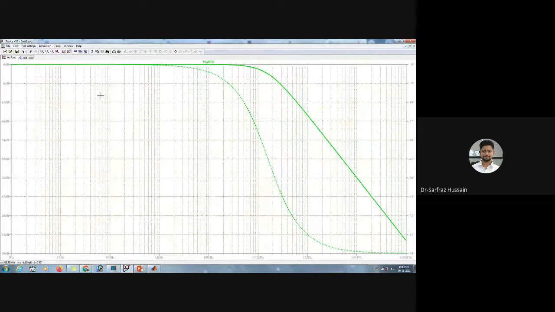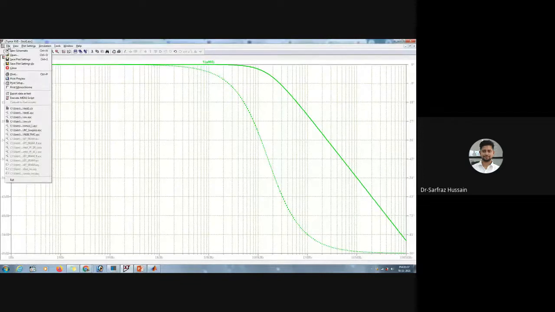Suppose I got this particular graph. Now I want to save these data points and plot them in MATLAB. So what I will do is click on File. Then there is an option, Export Data as Text.